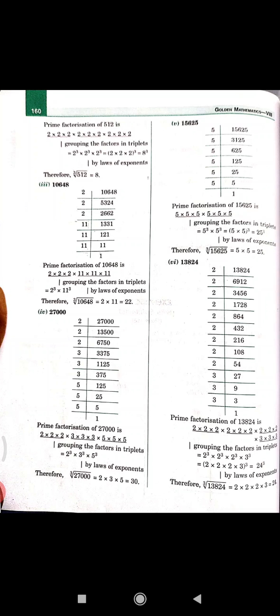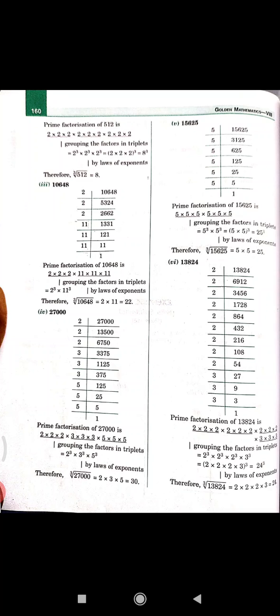Now the third question, 10648. Last unit digit is 8, so divided by 2 you will obtain 5324. Last digit is 4, divided by 2 you will obtain 2662. Last digit is 2, so we will obtain 1331. Now here is the big problem.